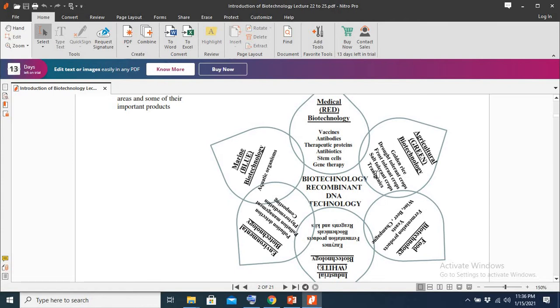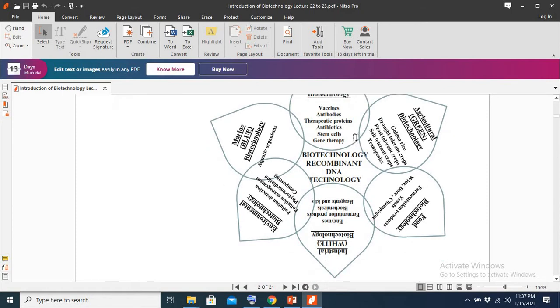So how do we do this? We genetically modify the genes of the different crops. So, what is the application of biotechnology in food? In food, we can produce different fermentation products by using recombinant DNA technology or biotechnology.